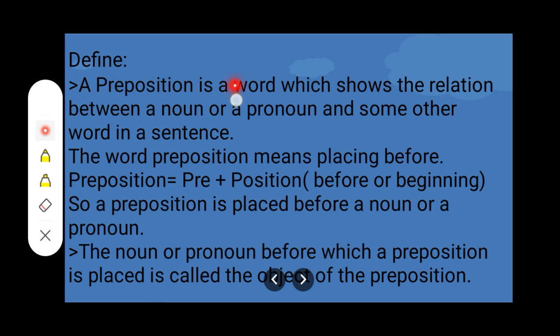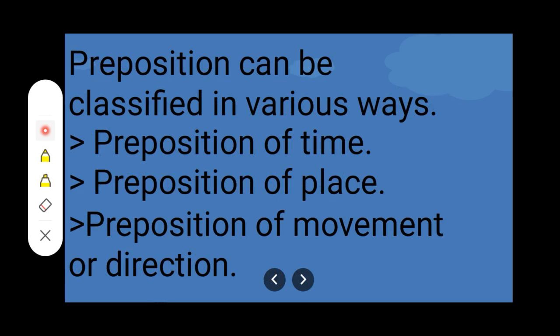A preposition is a word which shows the relation between a noun or a pronoun and some other word in a sentence. The word preposition means placing before. Preposition is equal to pre plus position, before or beginning. So a preposition is placed before a noun or a pronoun. The noun or pronoun before which a preposition is placed is called the object of the preposition.